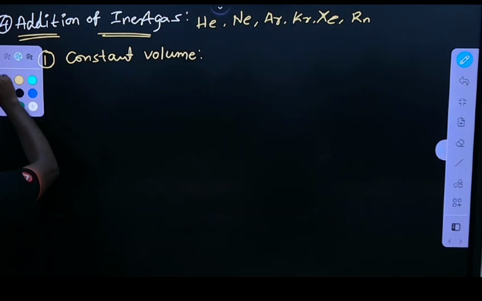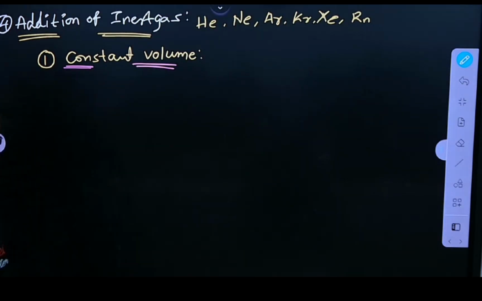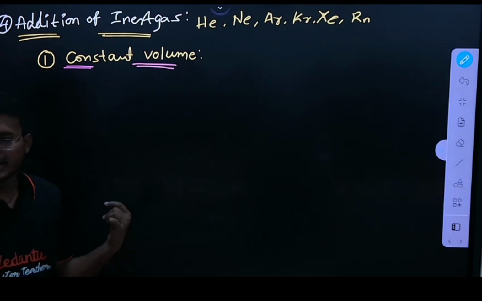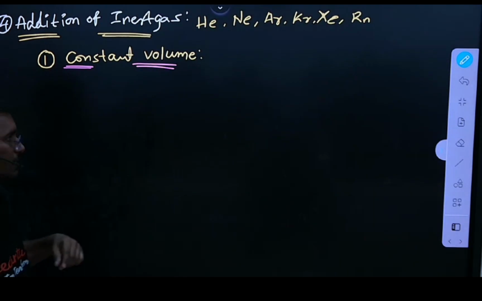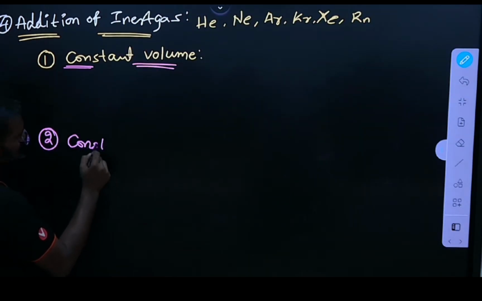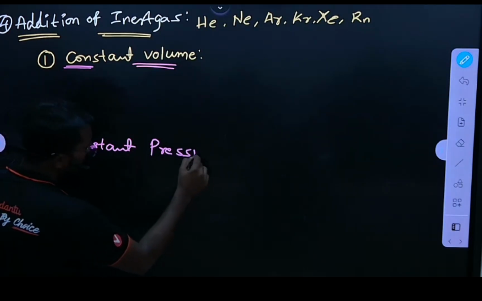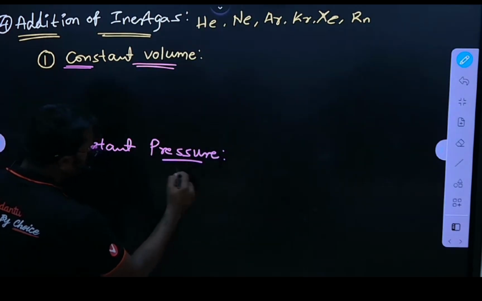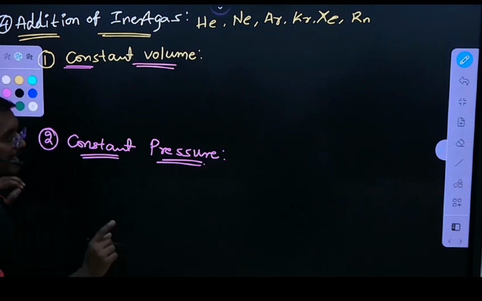Listen, addition of inert gas at constant volume. Next one, addition of inert gas at constant pressure. So see here, we are discussing gases, right?